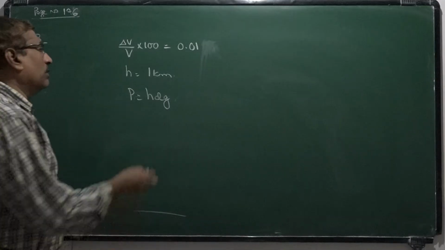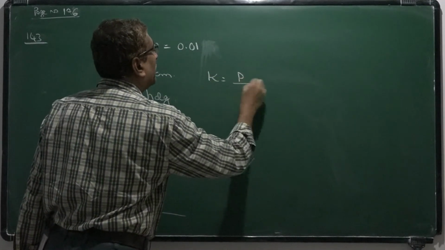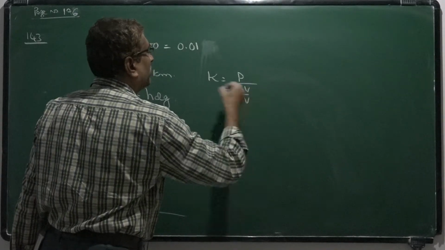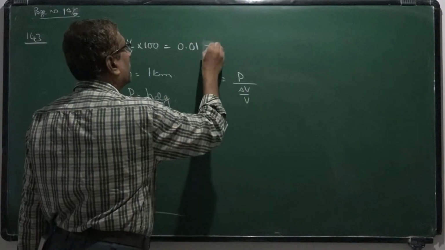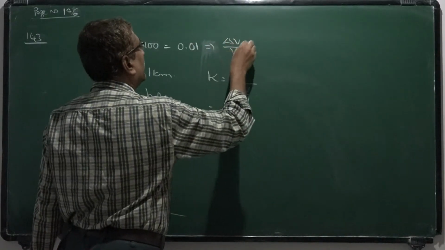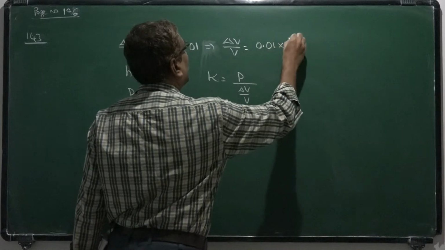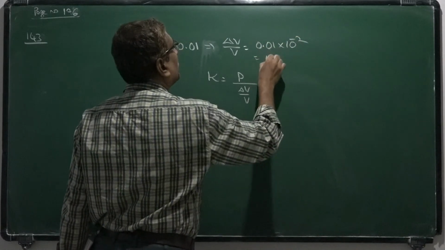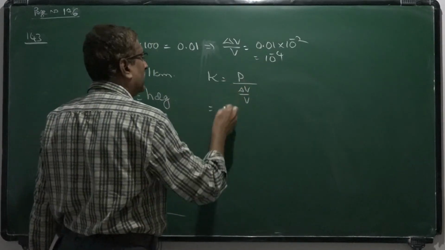Now the bulk modulus K is equal to P by delta V by V. Here delta V by V is 0.01 into 10 power minus 2, totally 10 to the power minus 4, where P is hdg.